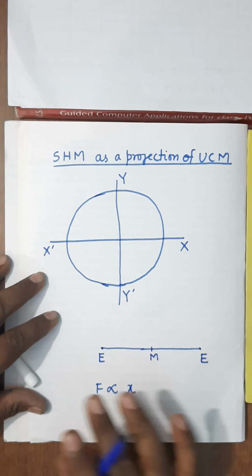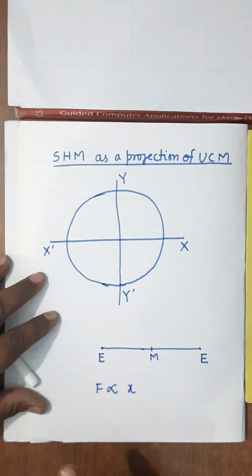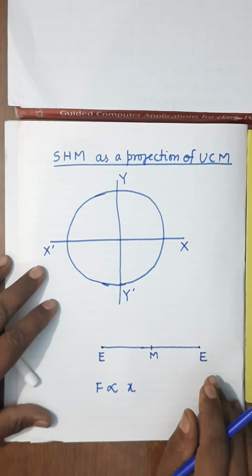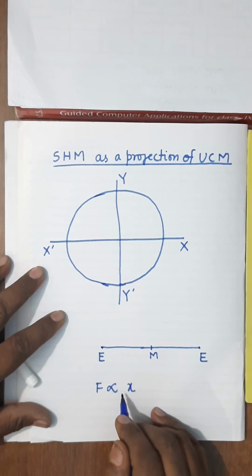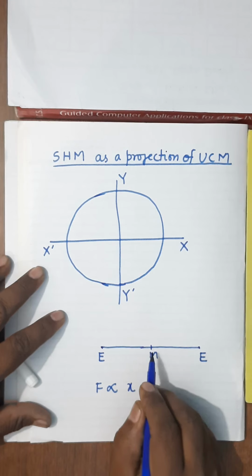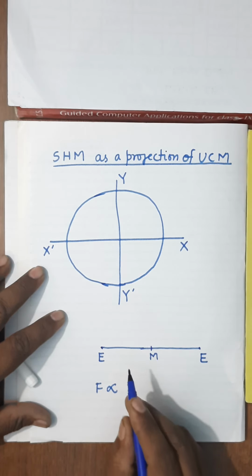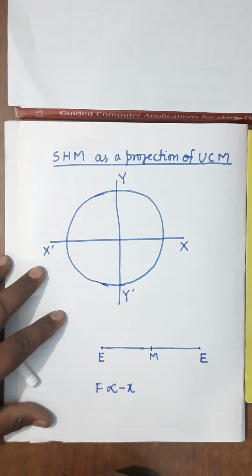Number 2, it takes place along a straight line, and number 3, this motion takes place under the influence of a restoring force whose magnitude is directly proportional to the displacement of the particle from the mean position, and it is always directed towards the mean position. That's why we write like this.